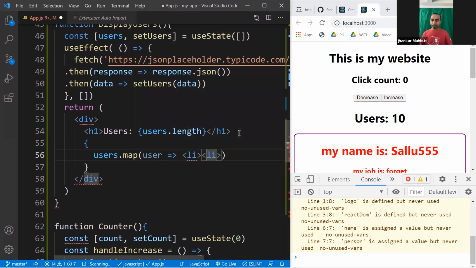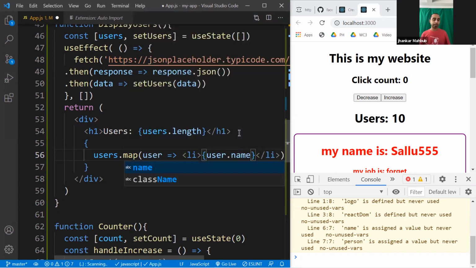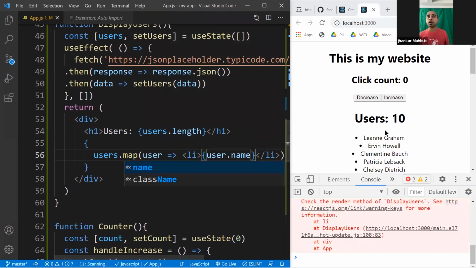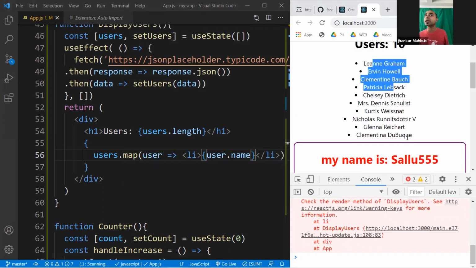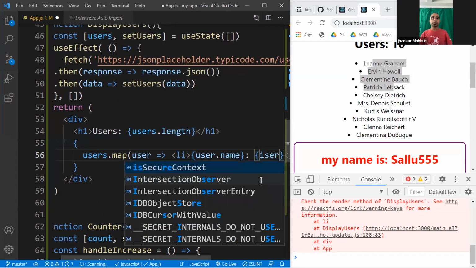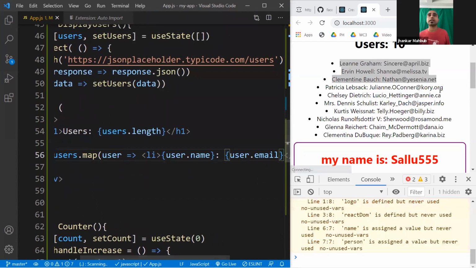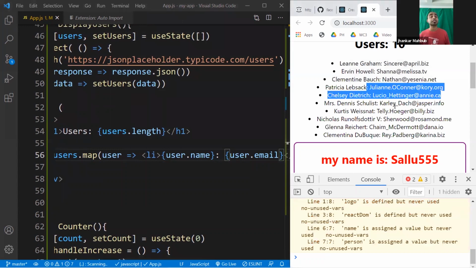Inside it, from each user, we have seen that a user has a name. If you save this, you see all the users' names displayed here. And if you want to show the list item with their email address, say colon, user.email, and you see that the name and colon email address is displayed.